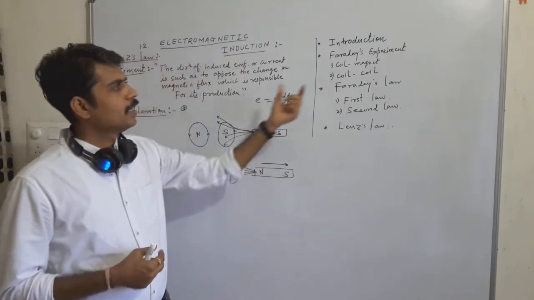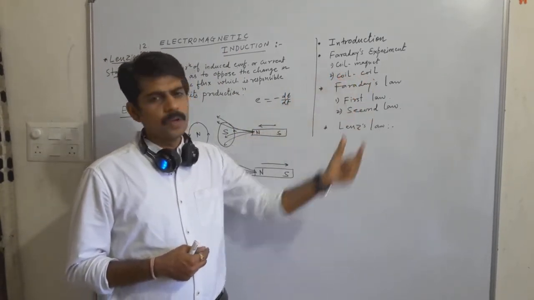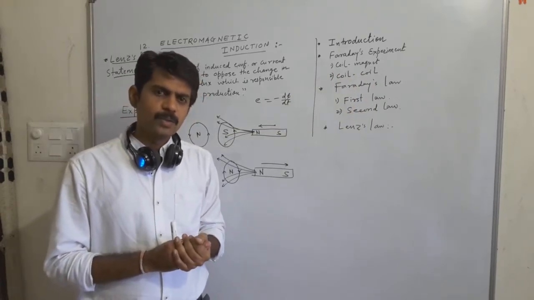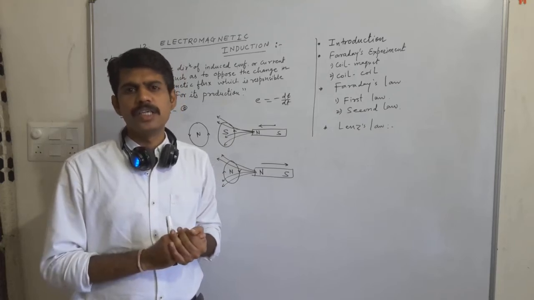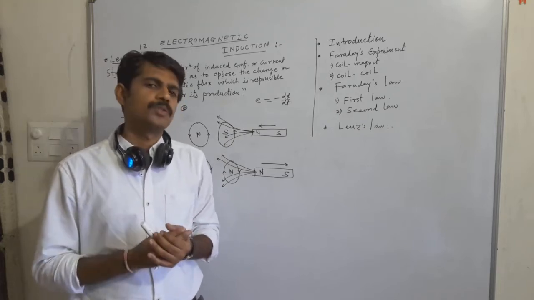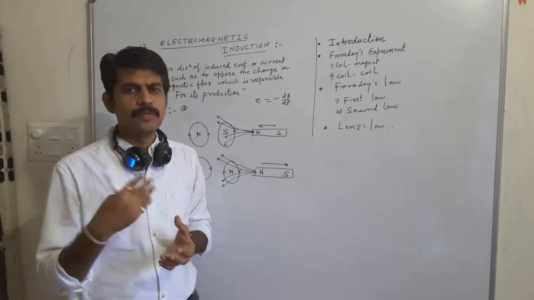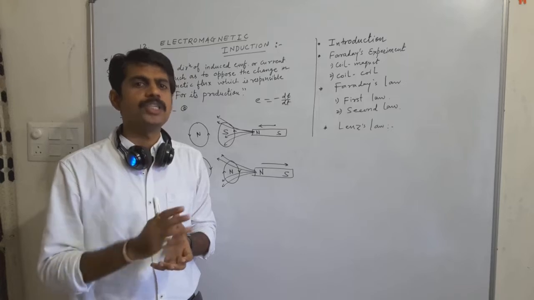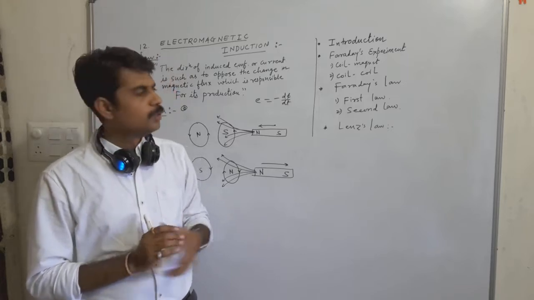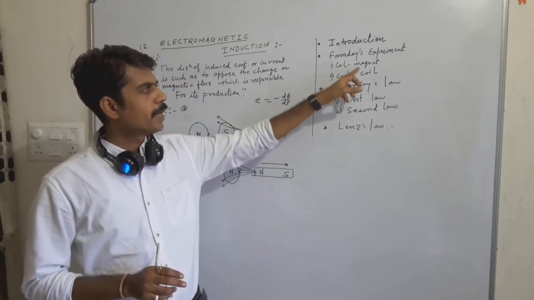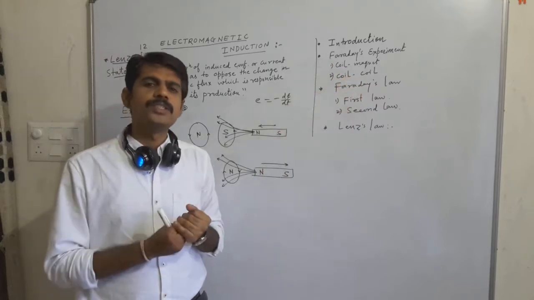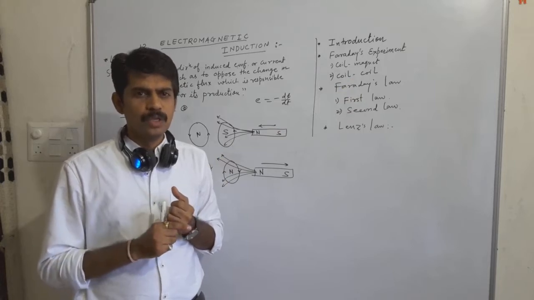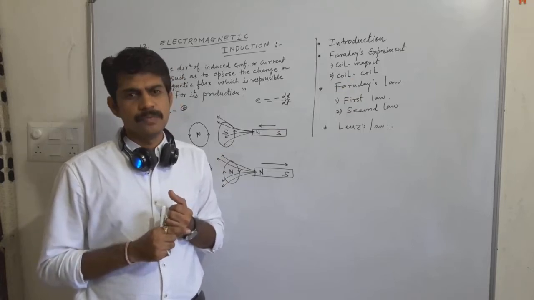उसके बाद अपन ने देखा था कि कॉइल टू मैग्नेट एक्सपेरिमेंट और कॉइल टू कॉइल एक्सपेरिमेंट. तो इसमें अपन ने देखा था जब मेरा मैग्नेट स्टेशनरी रहता है तो उसमें मेरा मैग्नेटिक फ्लक्स चेंज नहीं होता. In that condition there will not be any production of induced EMF and induced current. But whenever there is a change in the magnetic flux associated with that coil or circuit, then EMF is induced in the coil. So in both experiments, coil to magnet and coil to coil, whenever there is a change in magnetic flux, there is induction, that is current is induced and EMF is induced. So induced current and induced EMF will be there.